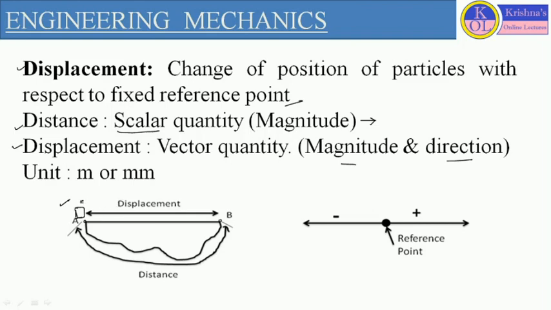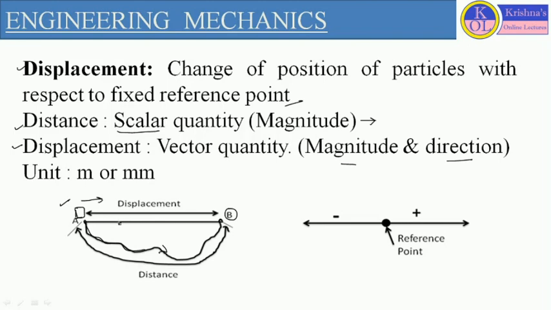The body is moving its position with respect to one fixed point in a particular direction. From point A, the body moves and reaches another position, point B. And here you can see this curved path. The first path we are considering is a curved path, which is followed by the body to reach point B.